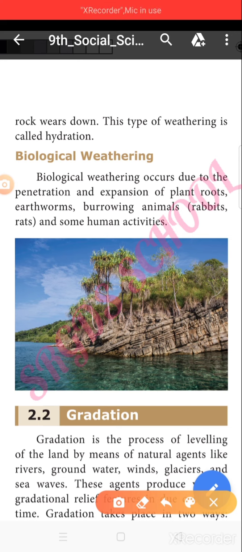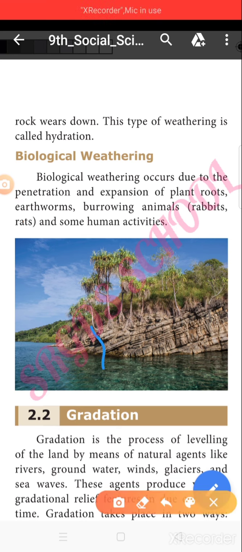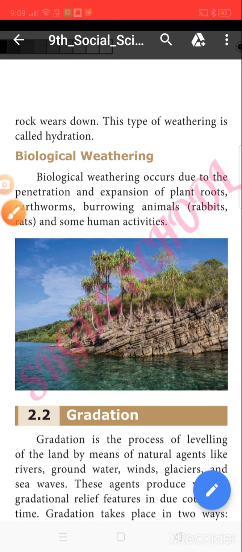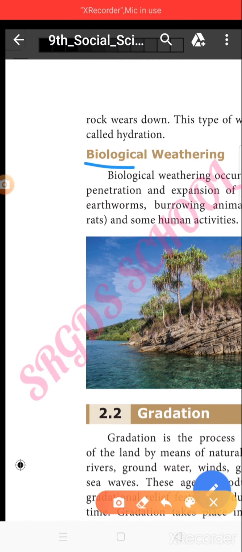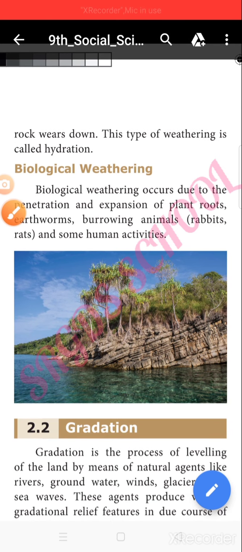If that seed gets germinated when it rains and grows as a tree, the plant's roots penetrate into the rocks, and at one stage the rock disintegrates and breaks down. This process is called biological weathering. Children, in this class we saw about chemical weathering and biological weathering.